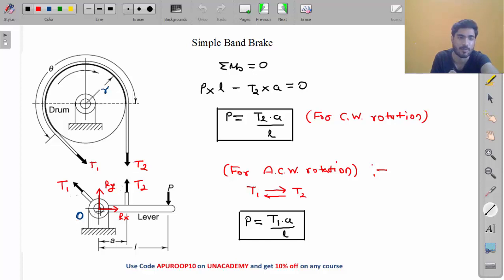So this is in the case of simple band brake. Equation of P is T2A by L for clockwise rotation, T1A by L for anti-clockwise rotation. Very simple derivation.